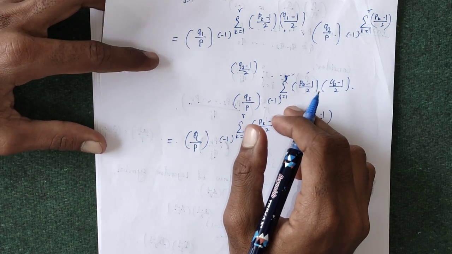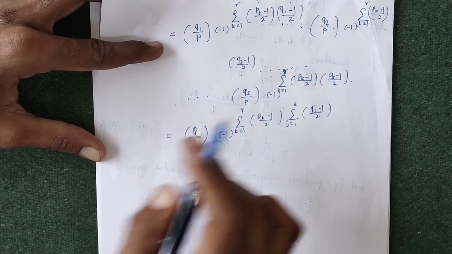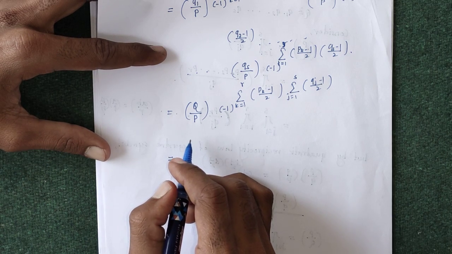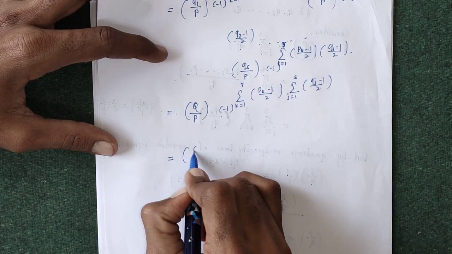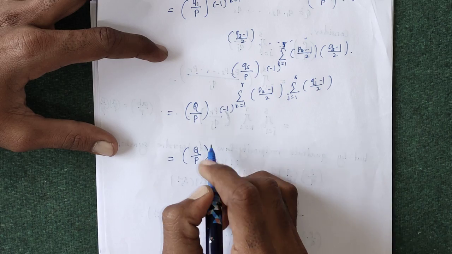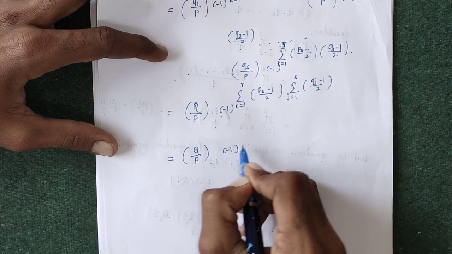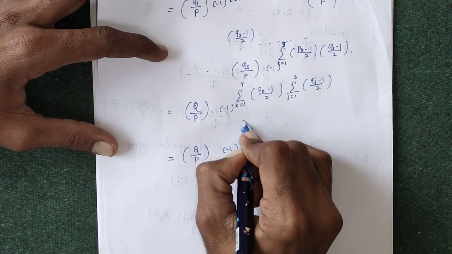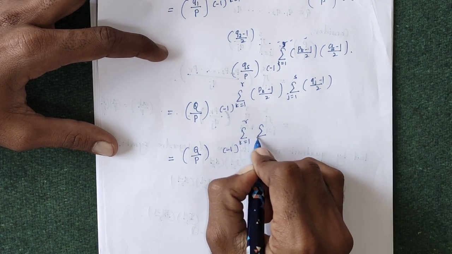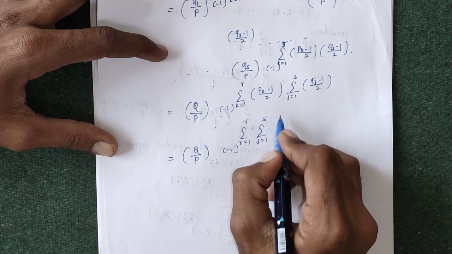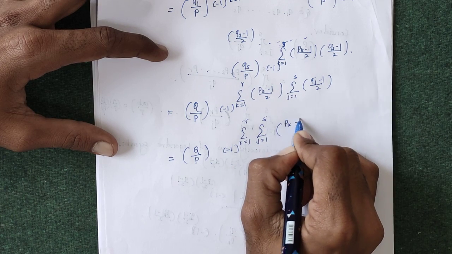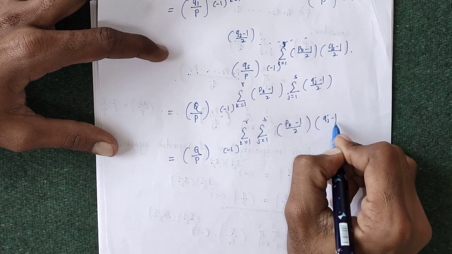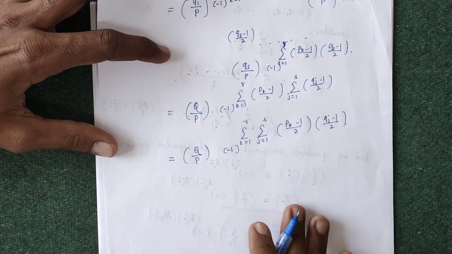Or we can write it as the Jacobi symbol of q and p, times minus 1 to the power of the summation k running from 1 to r and summation j running from 1 to s of (pk minus 1) by 2 into (qj minus 1) by 2.